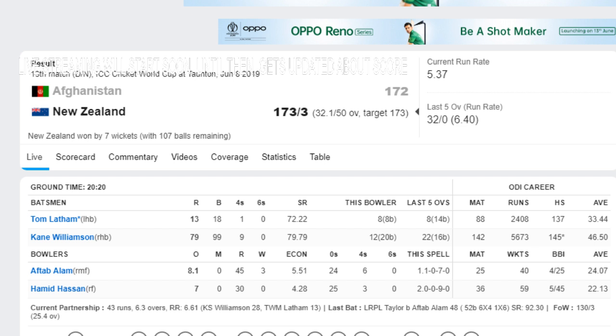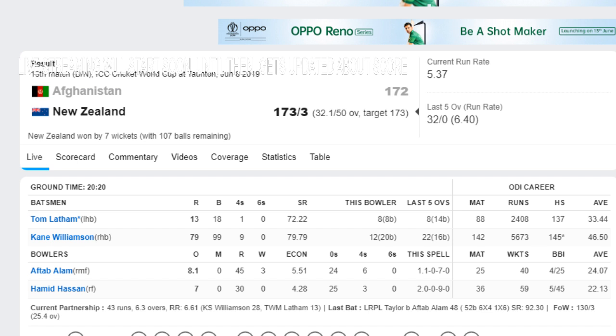New Zealand won this match, and Kane Williamson is the hero of their chase. They lost a wicket on the very first ball of the innings when Martin Guptill was caught by Najibullah Zadran, bowled by Aftab Alam. Aftab Alam took Munro with the help of Hamid Hassan when he had scored 22 runs off 24 deliveries.